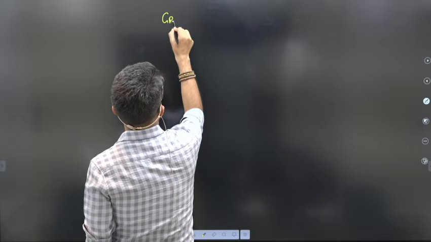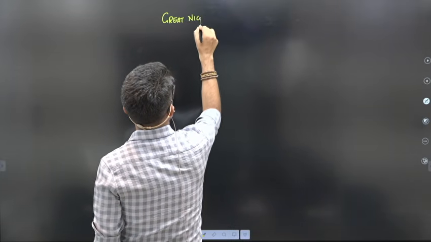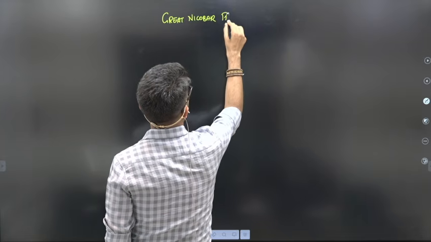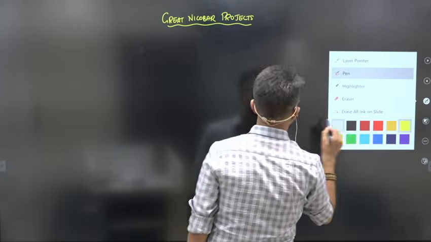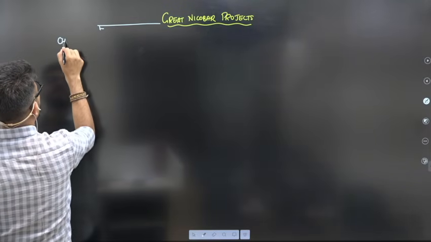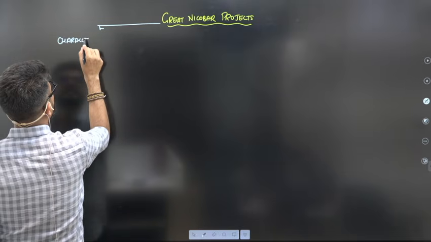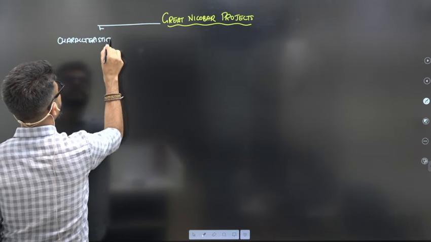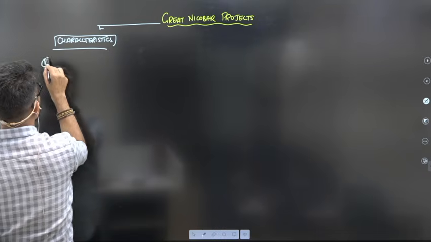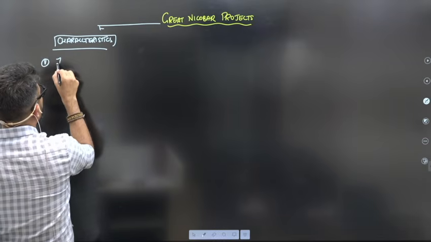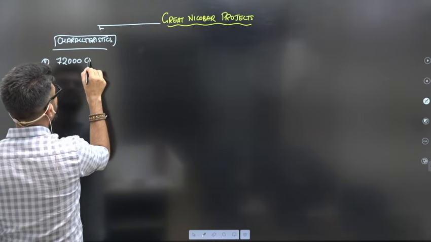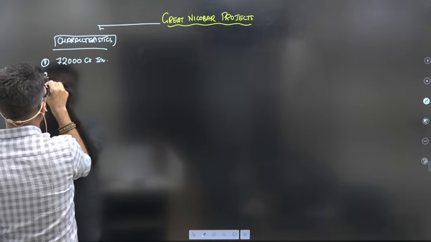Now we need to understand a few important aspects related to the Great Nicobar project. First, we will understand what are the important characteristics of this. The first important thing is it is a multi-crore investment. Approximately 72,000 crore of investment is planned.